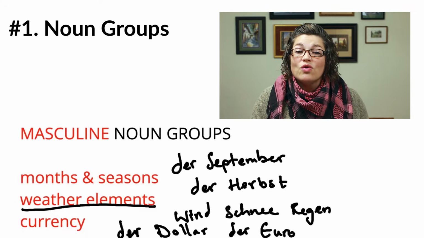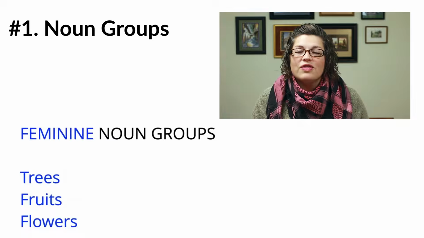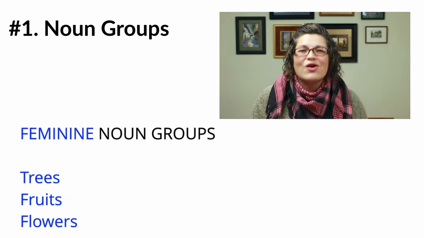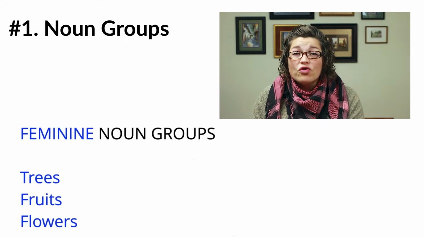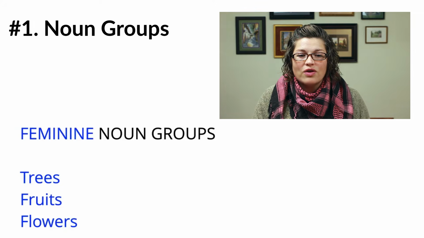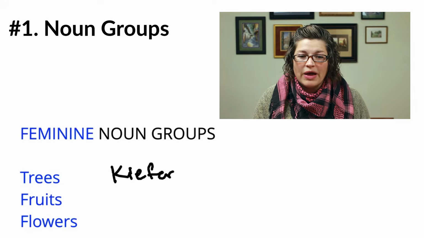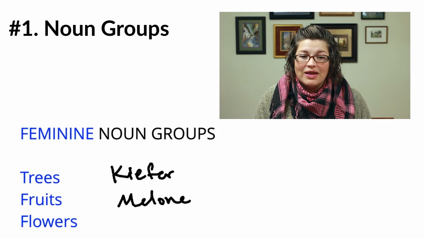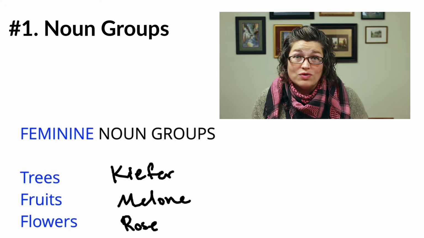So when it comes to feminine groups, some of the options here are to learn trees, fruits, and flowers. So we have, for example, die Kiefer, which means pine, a pine tree. We have die Melone for melon, and die Rose for a rose, all right?